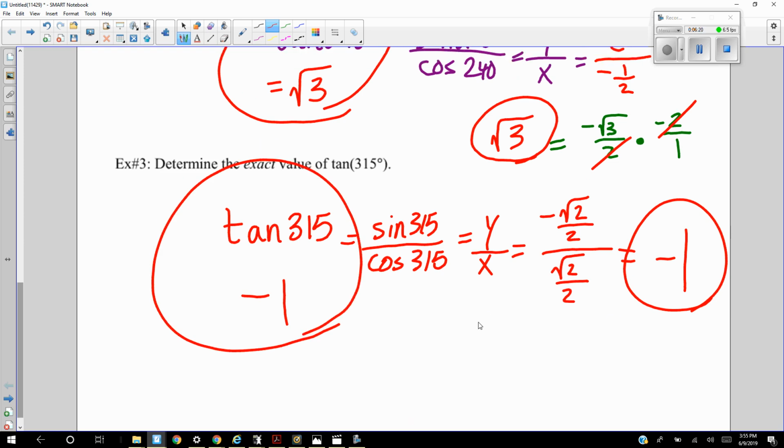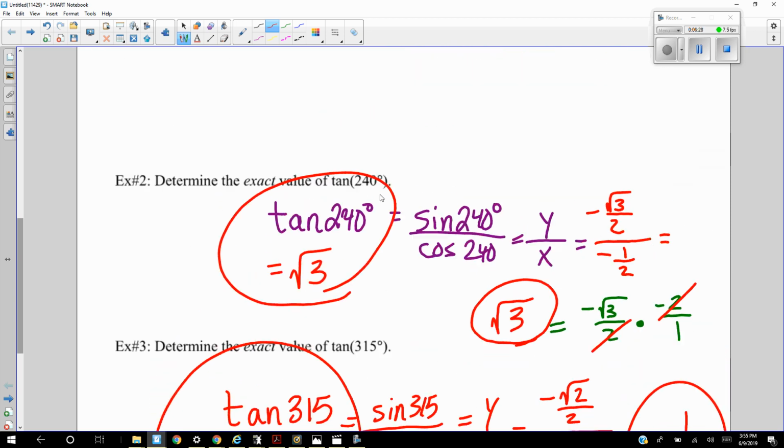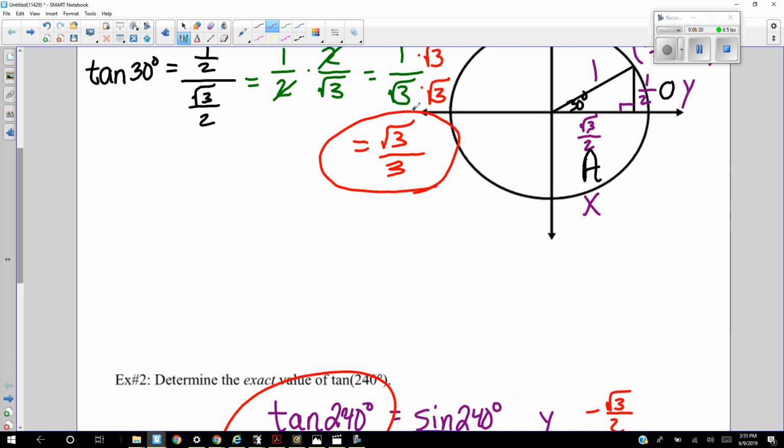And these are the three answers you're going to see for tangent. You're either going to see plus or minus 1, you're going to get plus or minus radical 3, or you're going to get plus or minus radical 3 over 3. No other answers exist for tangent when we're talking about these angles in the unit circle, unless, of course, you're talking about the special angles like 90, 180, 270.